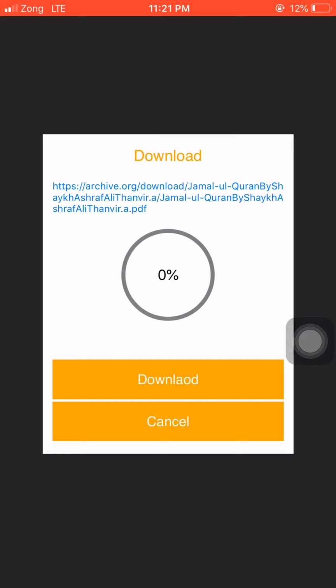It depends on the speed and on the download. The download has started. In my country there is a very slow internet connection, so it is taking time, but I hope in your country the application will be fast, since it's just 3.9 MB, so it will be downloaded in 10 or 15 seconds.